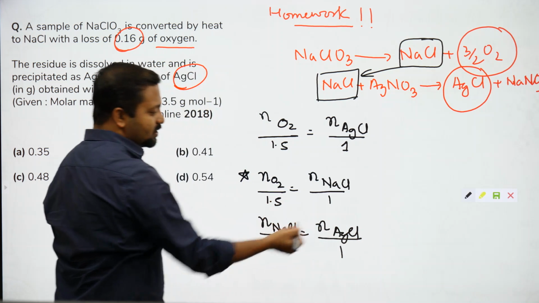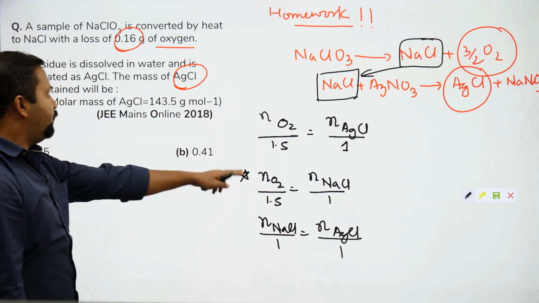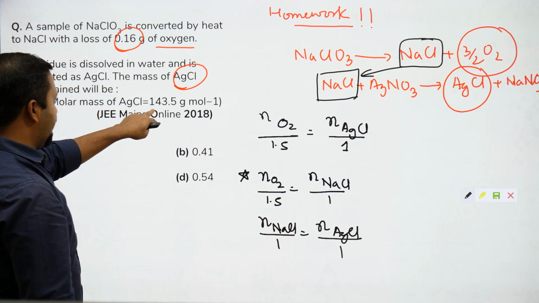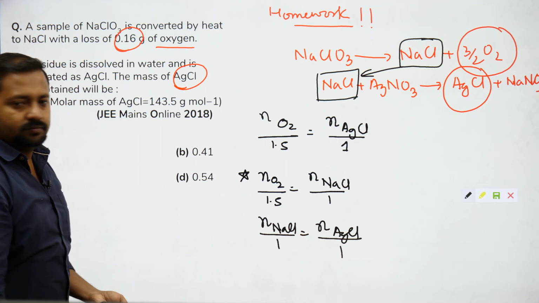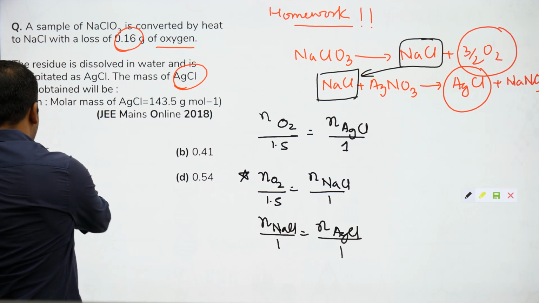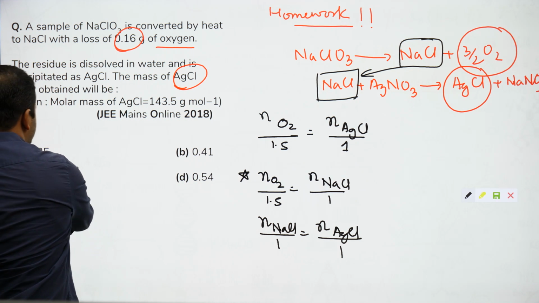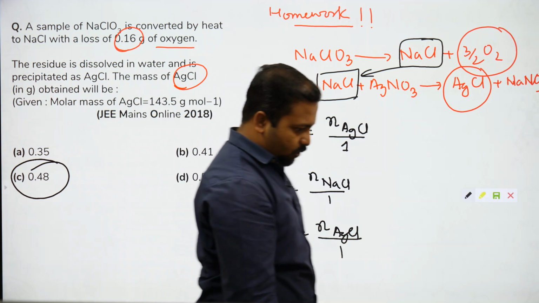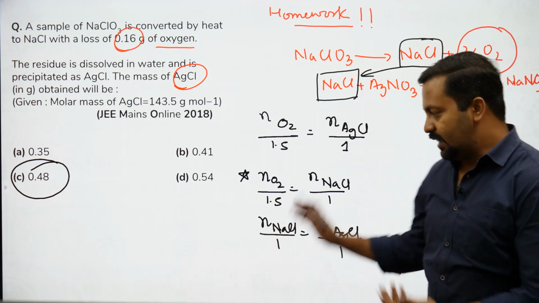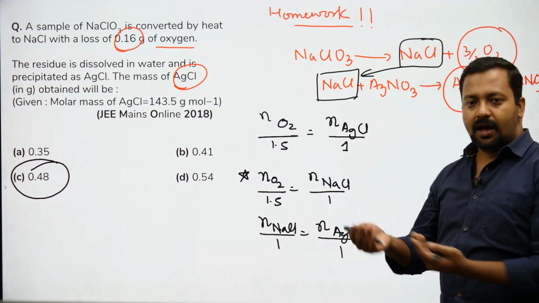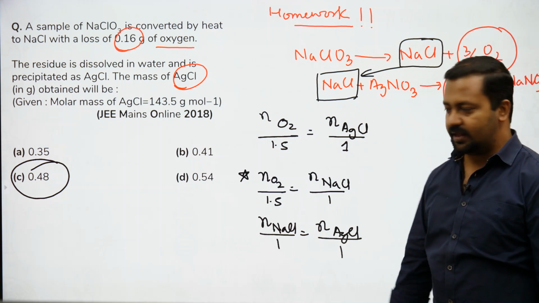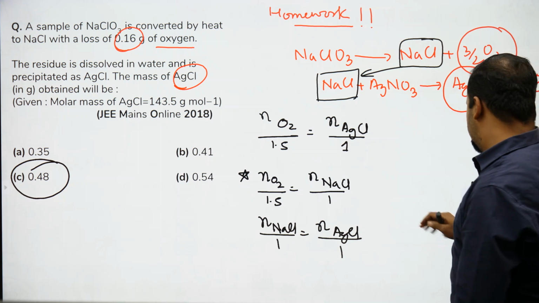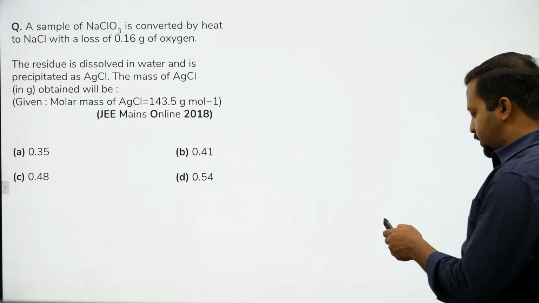So you can write a direct relation between these two. Calculate the number of moles from mass: 0.16 divided by 32 times 143.5. The answer should come as C. Okay, try to work this out. In case you're not getting this, please leave your answers in the comment section, if you're getting anything else. But this is exactly based on what we have learned right now. Okay, let's go on to the next question.